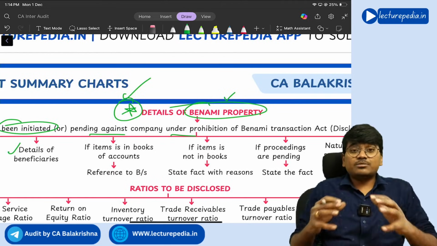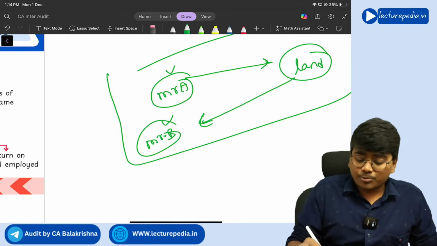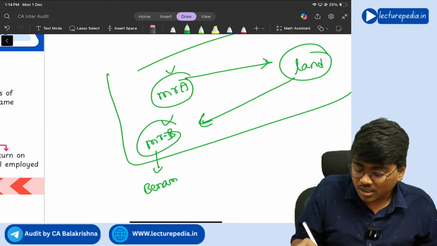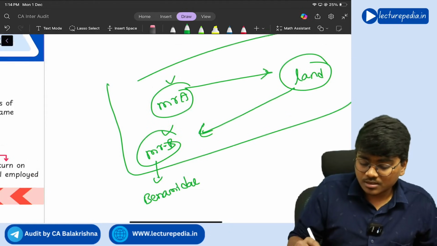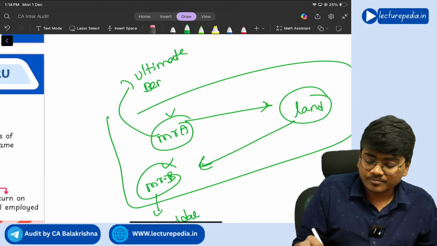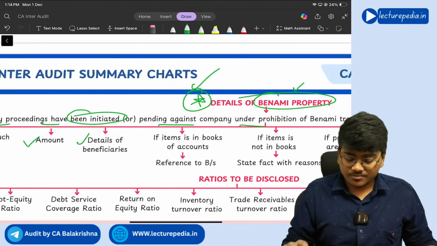Sorry, beneficiary means the person who has paid the amount is the beneficiary. The person in whose name the property is registered will become the Benami Dar. Okay, he is the Benami Dar. Mr. A is the ultimate beneficiary. So who is such ultimate beneficiary?